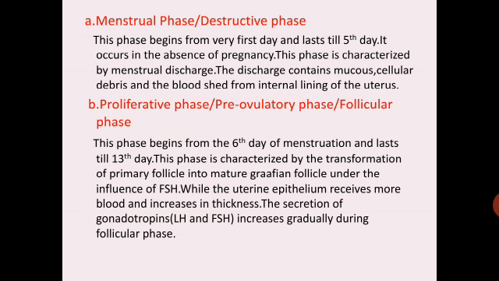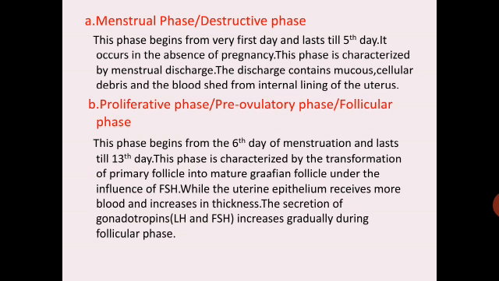The second is proliferative phase, or it is also called as pre-ovulatory phase or follicular phase. This phase begins from the 6th day of menstruation and lasts till 13th day. This phase is characterized by the transformation of primary follicle into mature Graafian follicle under the influence of FSH.